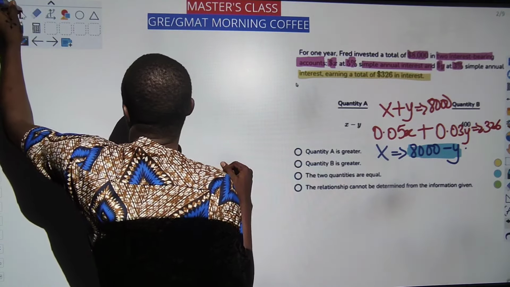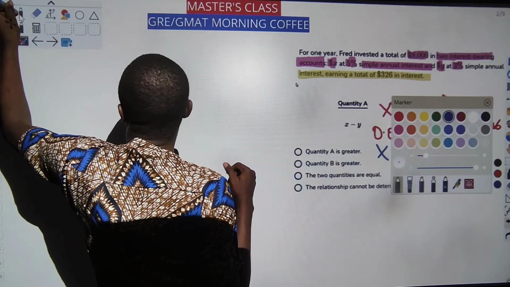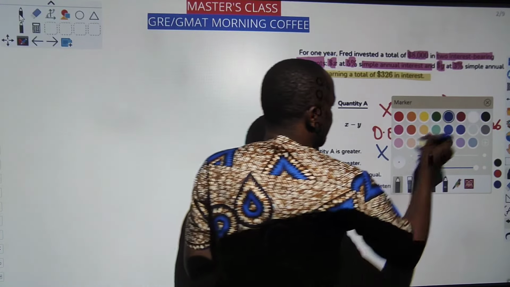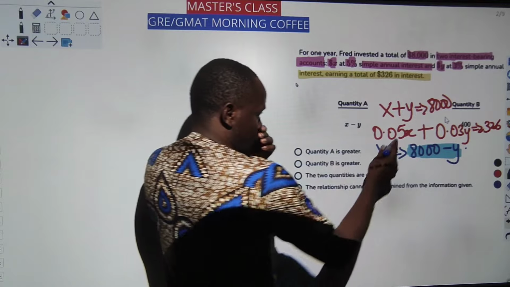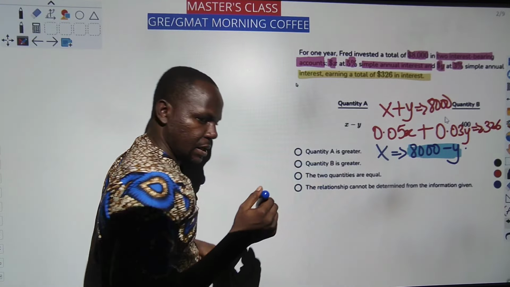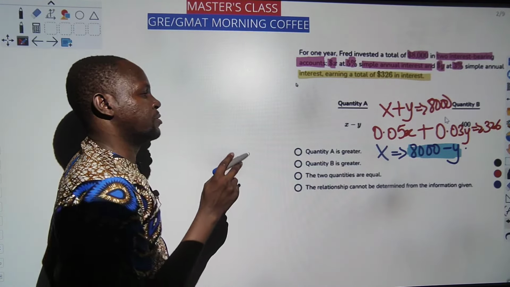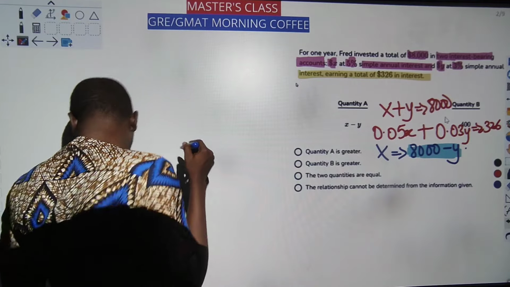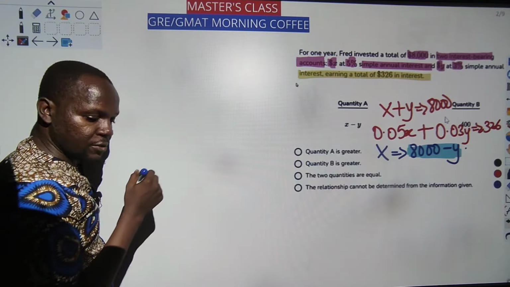So doing it together is always the best, because I believe that is how you can actually get it on your own. So equation 2 was 0.05x plus 0.03y. I'm going to do that here for you to see.